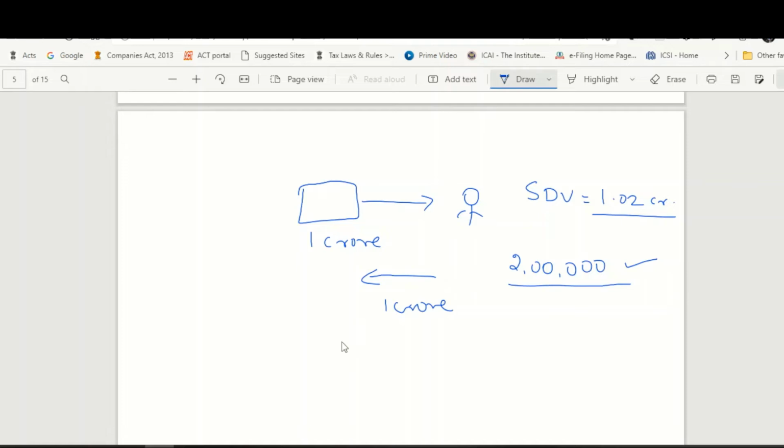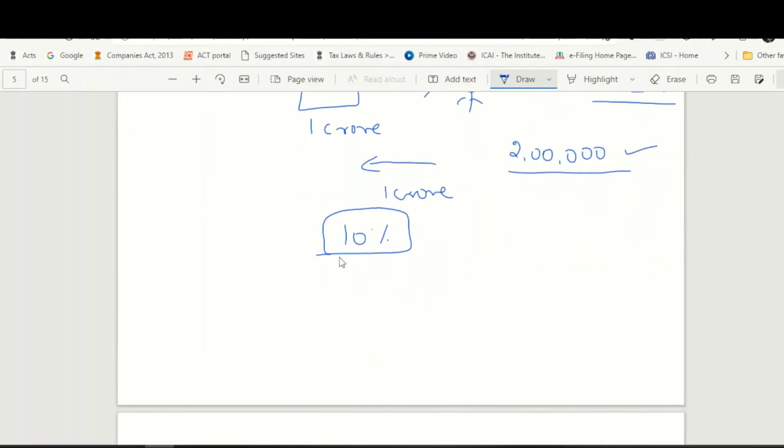But there is a tolerance band given in the law. What is this tolerance band? It means that even though certain transactions are below stamp duty value, even then there will be no income from other sources. What is the tolerance band which is given? It is 10%. Let us understand how this works. 10% means the stamp duty value should be within 110% of the sale consideration.